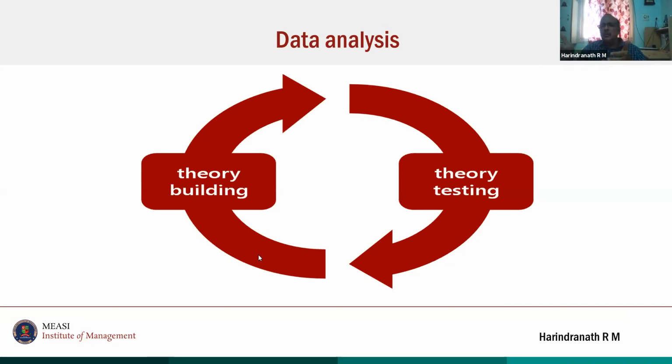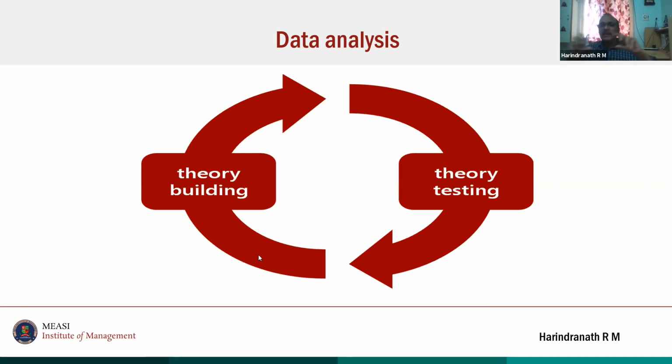If you want to do a moderation, you can do a median split. For example, you take all the respondents' experience in ascending order, find out the mid value or the median value, and then there are two categories. That is how to convert metric data into categorical data. But categorical to metric is not possible.